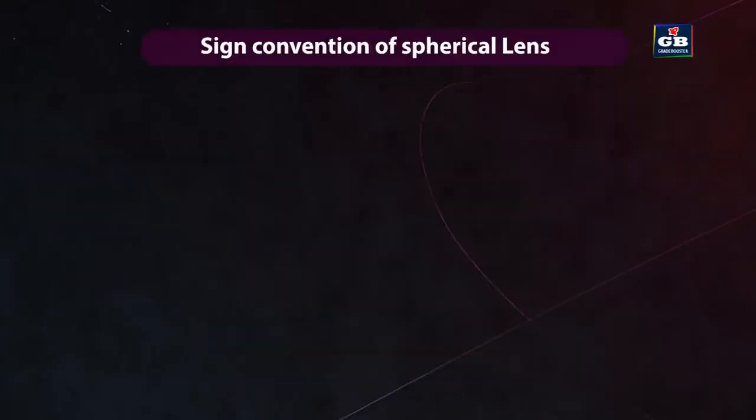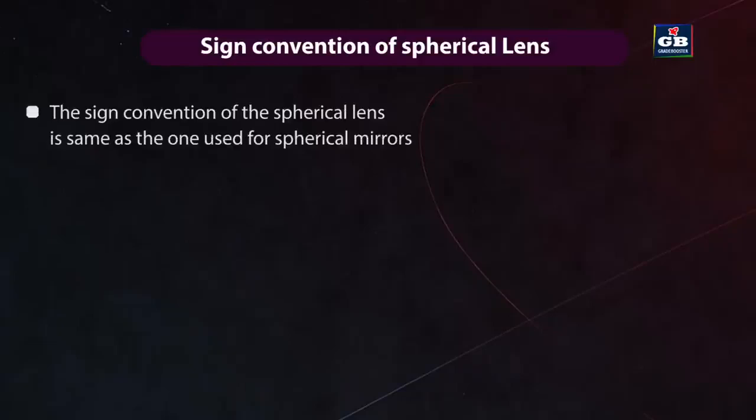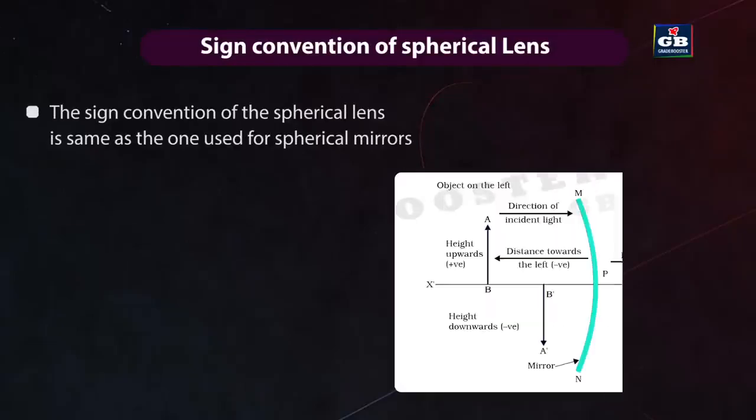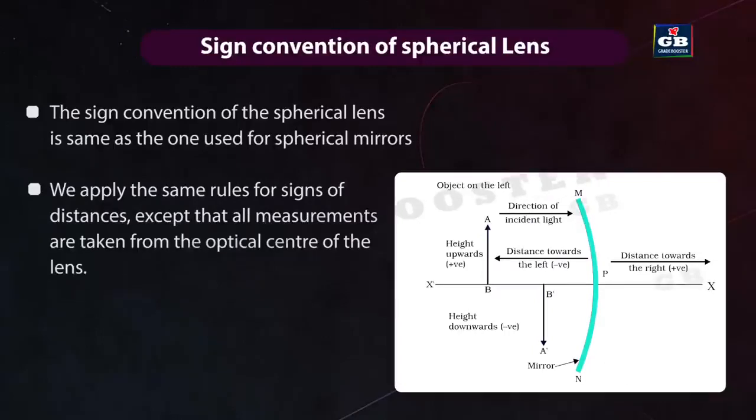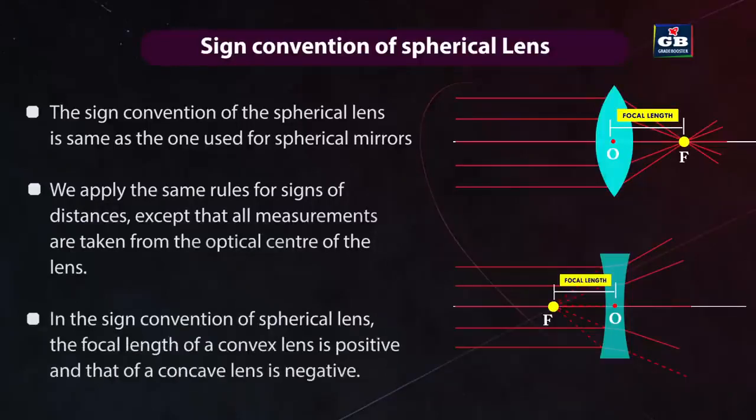Sign convention of spherical lens. The sign convention of the spherical lens is same as the one used for spherical mirrors. We apply the same rules for signs of distances except that all measurements are taken from the optical center of the lens. In the sign convention of spherical lens, the focal length of a convex lens is positive and that of a concave lens is negative.